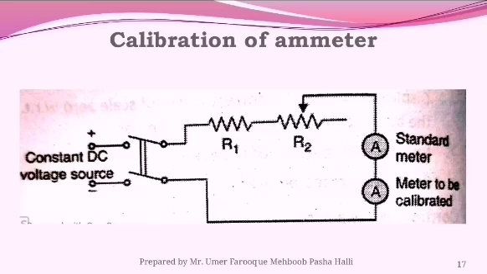So, what is the difference between the two meters? If there is a difference, that means the calibrated meter is faulty. If there is no difference between the standard meter and the calibrated meter, it means that your calibrated meter is okay. And this meter is always connected in series, because we are measuring the current, so we have to connect the ammeter, the standard meter and the calibrated meter, in series.